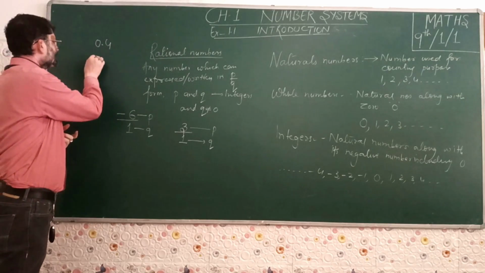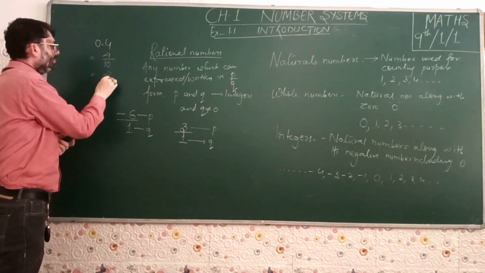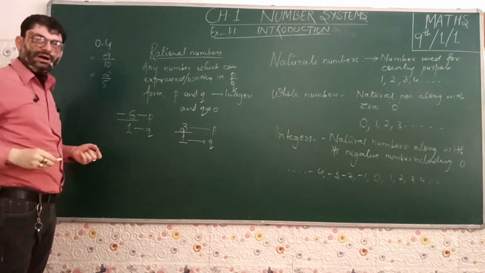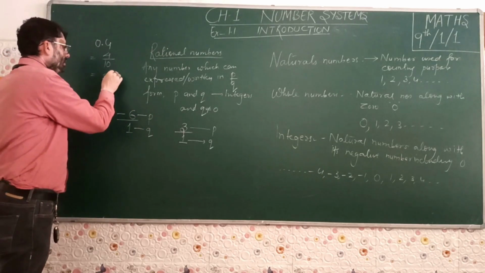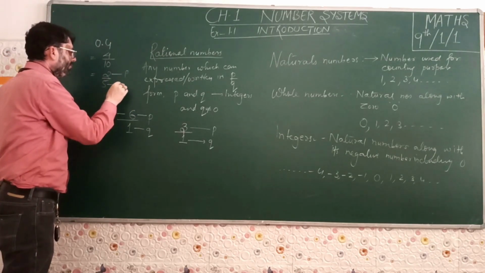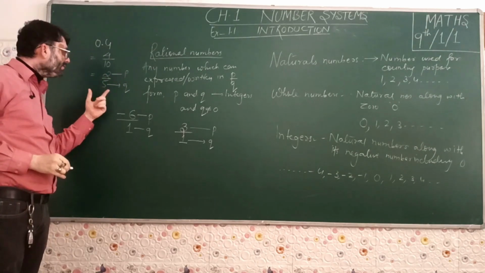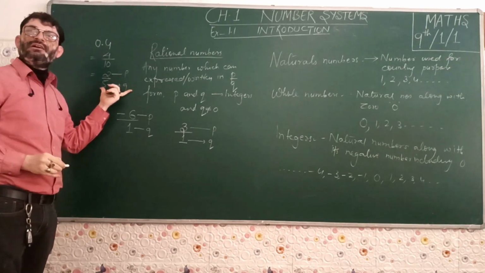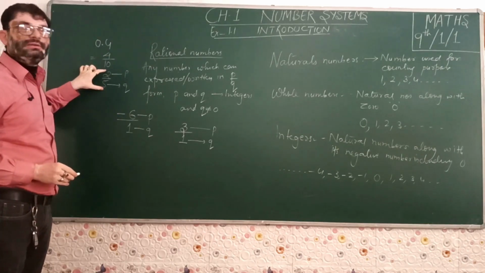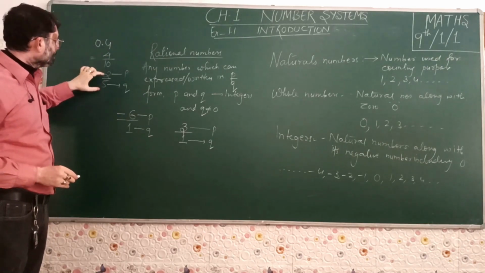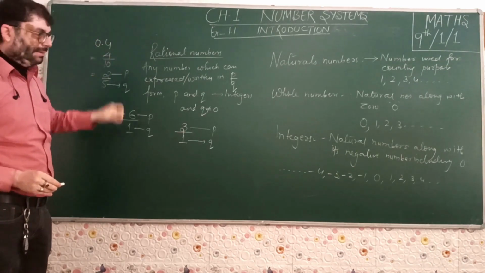So this can be expressed as 4 upon 10. If you simplify it, it becomes 2 upon 5. Now this is the form of P by Q as per our definition. 2 represents P, 5 represents Q. So this is 2 by 5, where the value of Q is 5, which is not equal to 0. So we can say 2 upon 5 is a rational number.